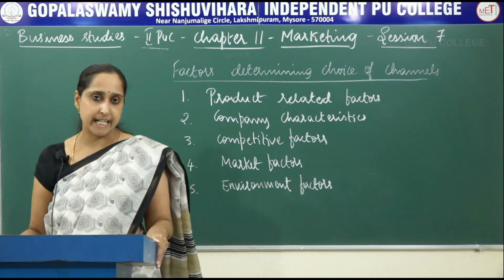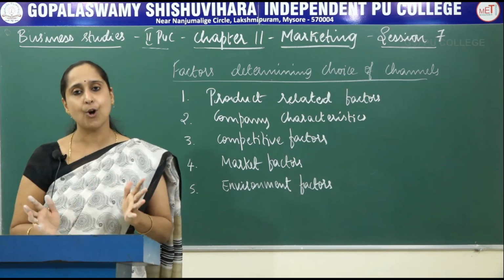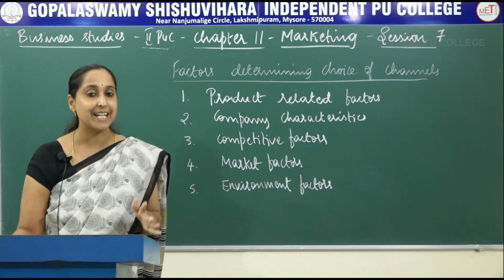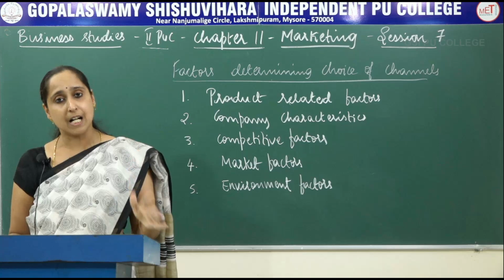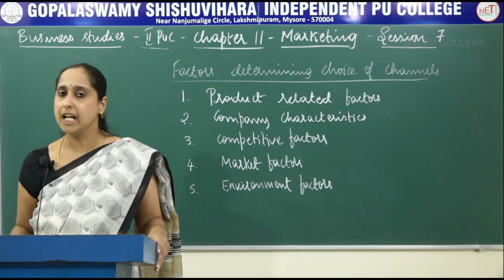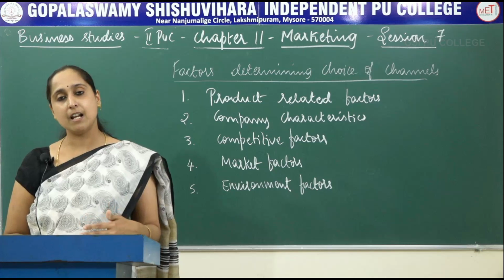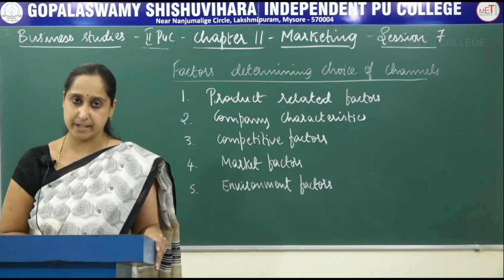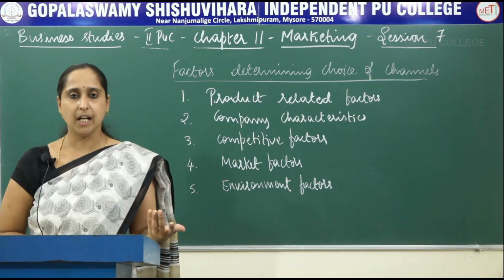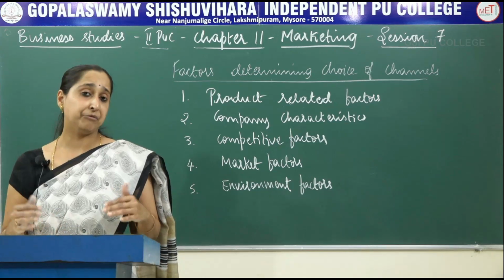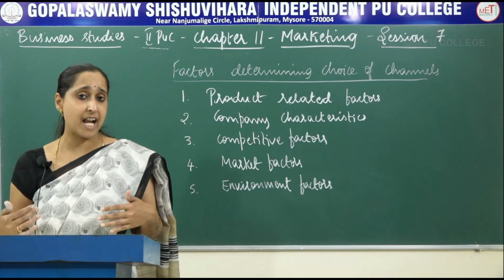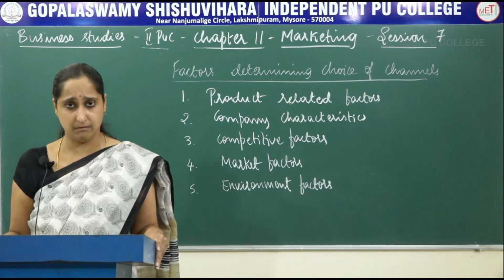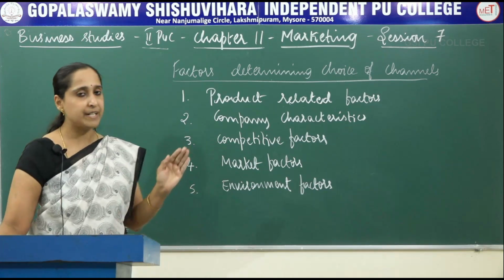Next is company characteristics. To select the level of channel, it is also important to consider the financial condition or the financial strength of the company. If they decide to sell the products which they have manufactured directly, it would require a lot of funds, and if they sell through intermediaries, it would not cost much. And if the firm has plenty of funds, it can sell their products directly to the ultimate customer, that is with 0 level channel.